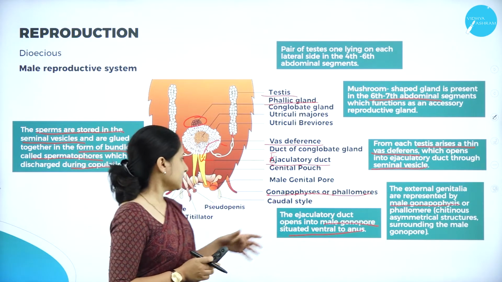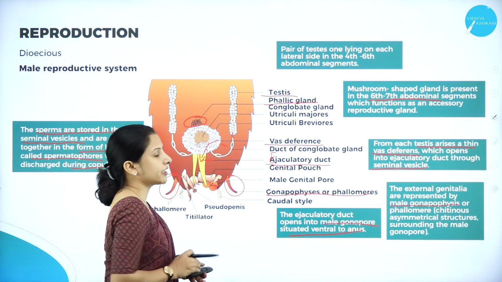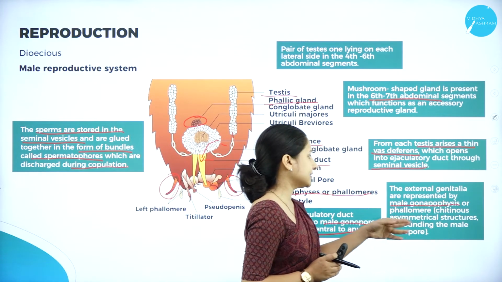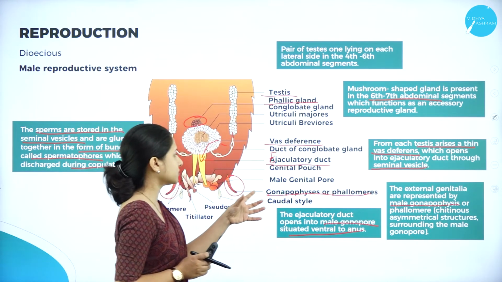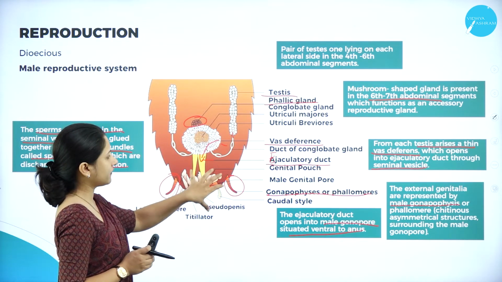This part is chitinous in nature. It is made up of chitin. It is very hard, and it consists of chitinous asymmetrical structures which surround the male gonopore. If you can see here, it surrounds the gonopore region.